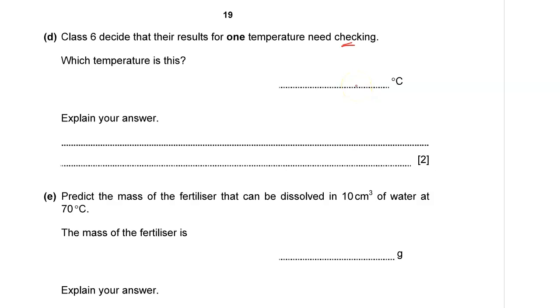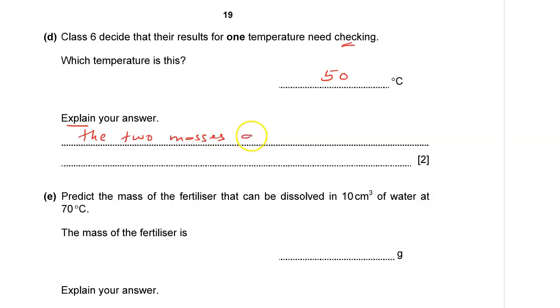So back to part D. Which temperature is this? So this temperature is 50 degrees Celsius. You need to explain your answer. You have noticed that at first experiment, the mass at 50 degrees Celsius was 8.0. For the second experiment it was 2 grams, which is quite different.